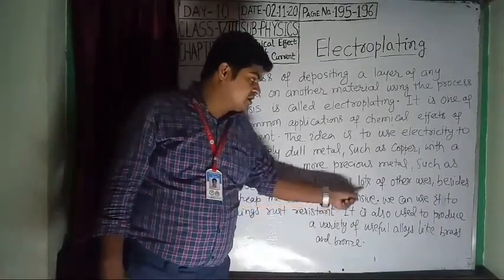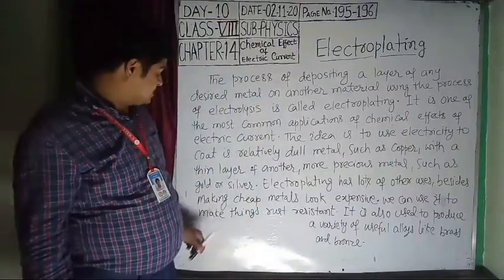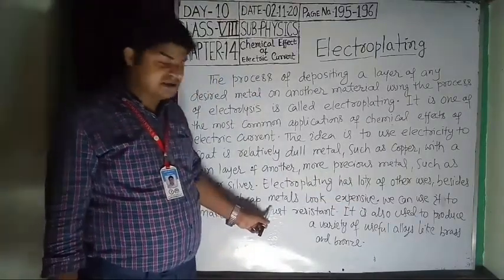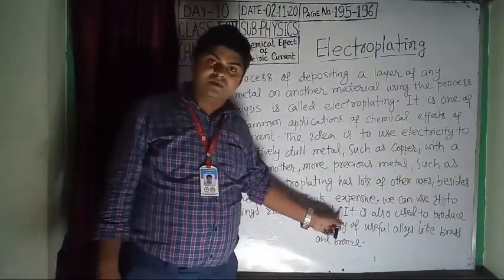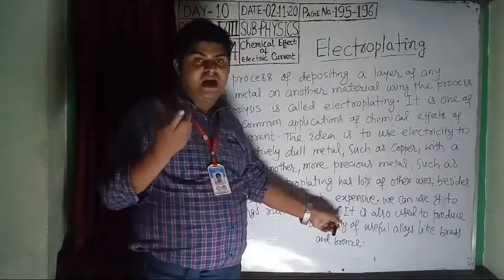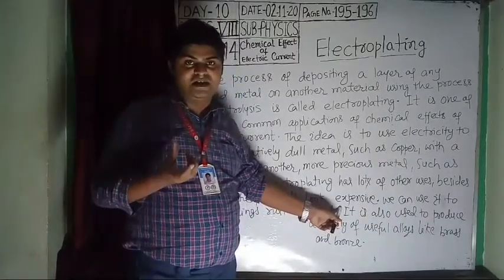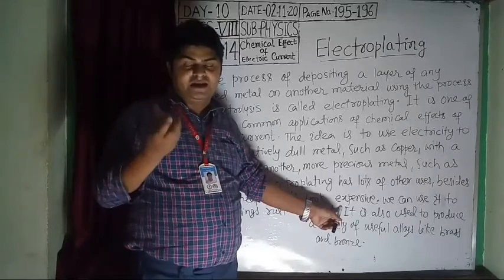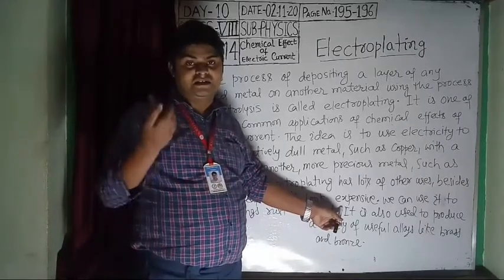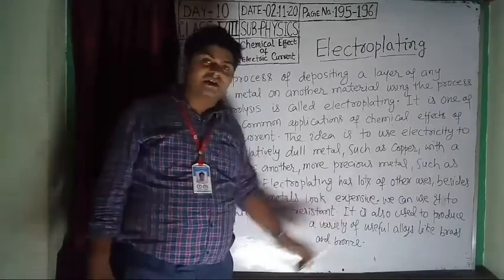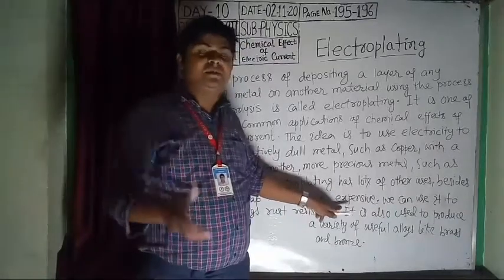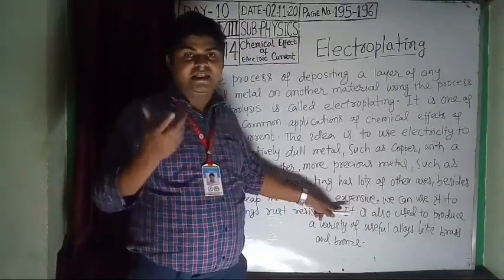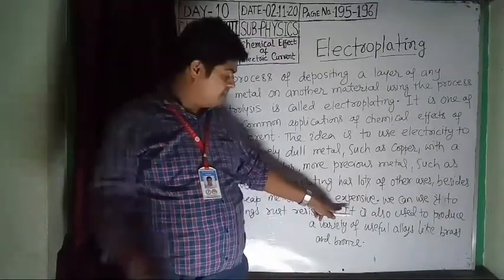Electroplating has lots of other uses besides making cheap metals look expensive. We use less expensive metals, and they look like more expensive metals. That means a metal made of iron or copper seems to be gold or silver.